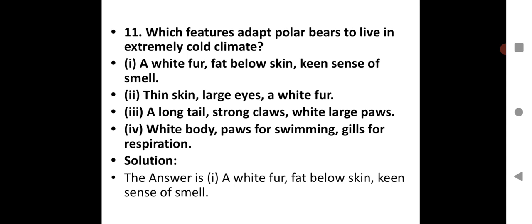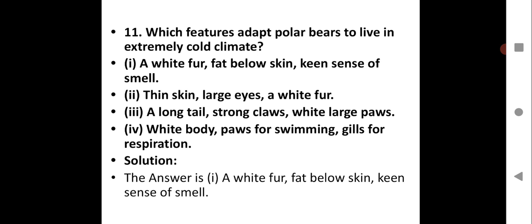So the answer for this is the first one, a white fur, and they camouflage with the snow, white snow, because they are themselves white in color with white fur, and they can protect themselves from predators because they can camouflage in the snowy region.